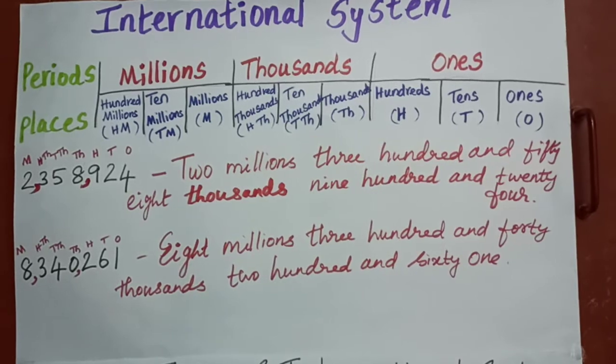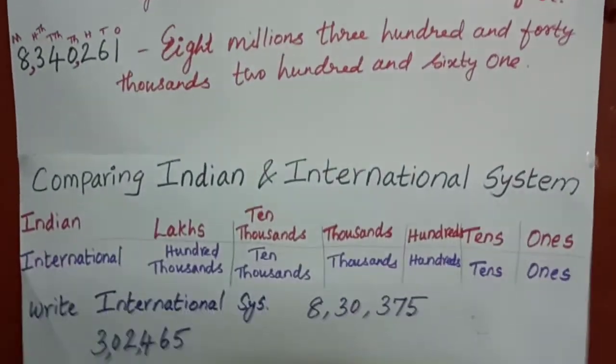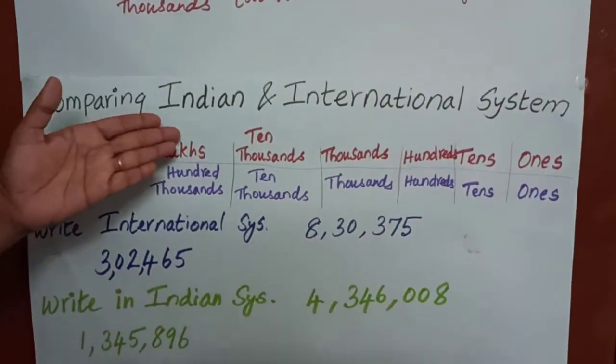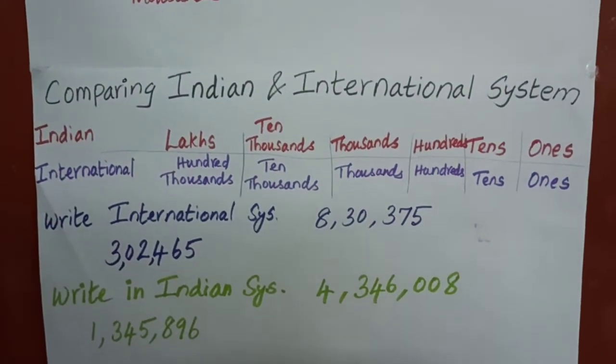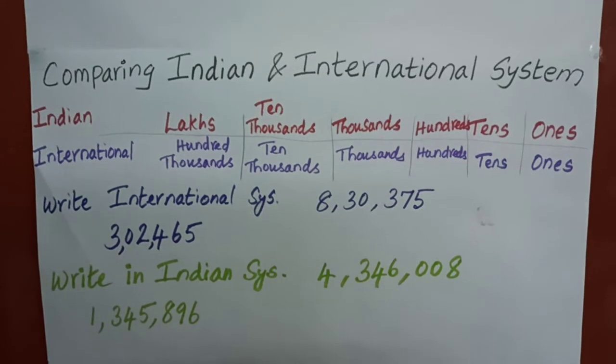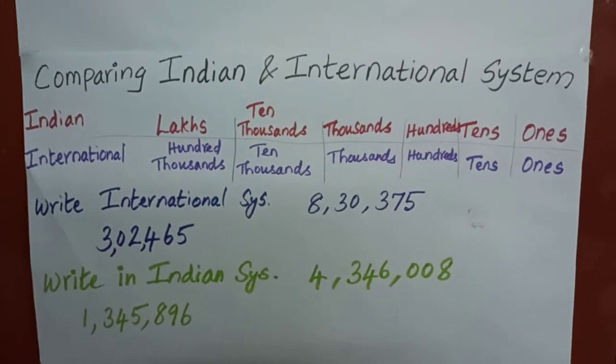Okay, next we are going to compare the Indian system and the international system. What is the difference? That we are going to see.